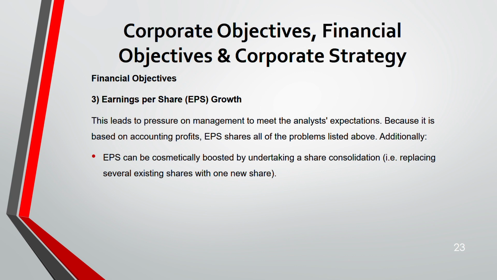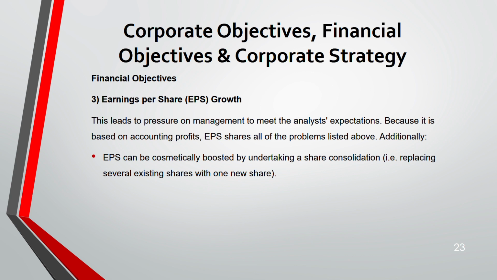For example, let's take 10 and 5. If you divide 10 by 5, the answer is 2. But if you divide 10 by 2, the answer is 5. So dividing by 5 gives a lower number than dividing by 2. You understand? So like that, your objective to increase EPS should be to reduce the number of shares. Let's say you have several shares, and you replace those several shares and make it one share.